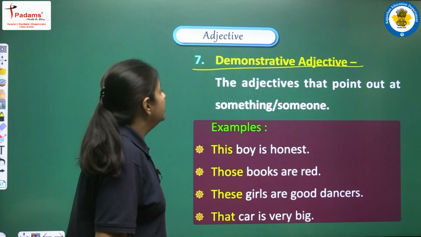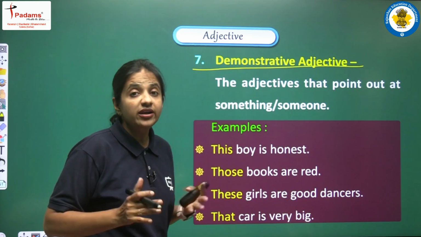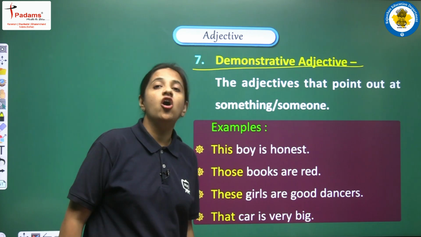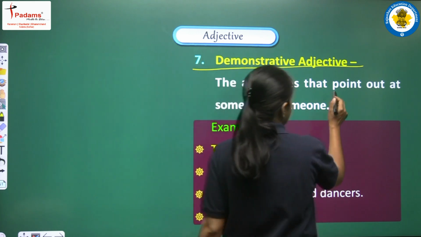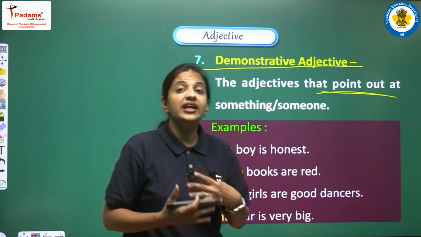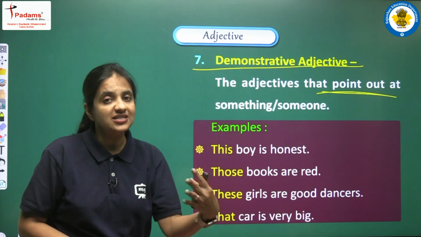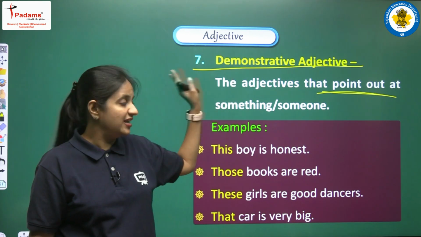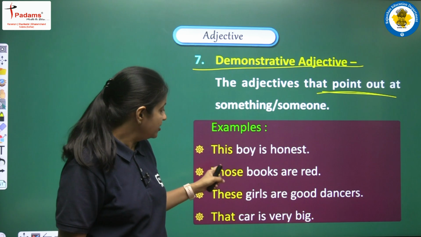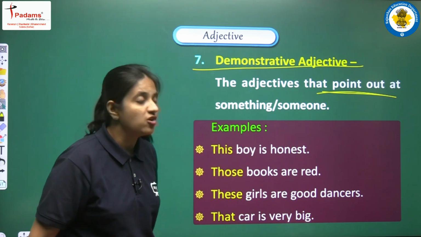So let's see the adjectives that point out something or someone. All the words that are used to point out, to indicate something or someone, are known as demonstrative adjectives. Let's see the examples. The first example is: This boy is honest.